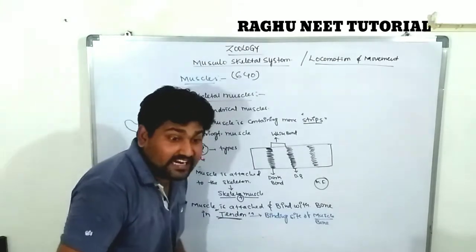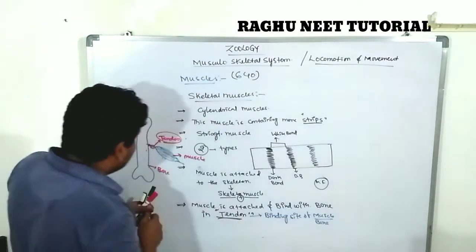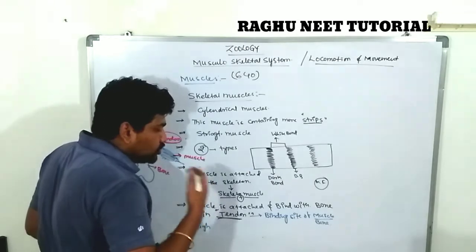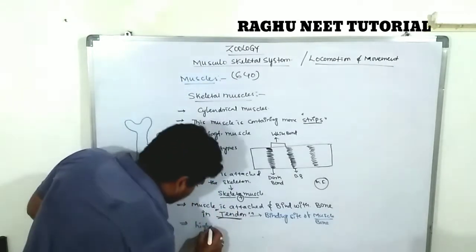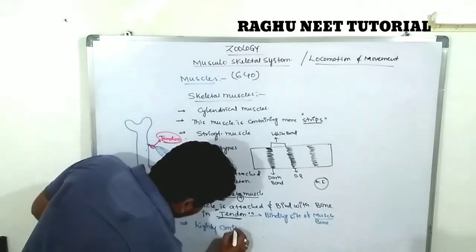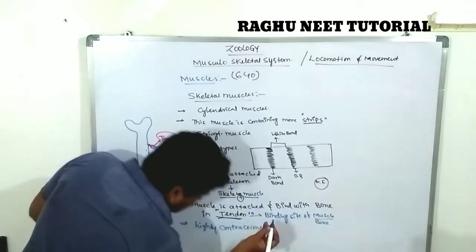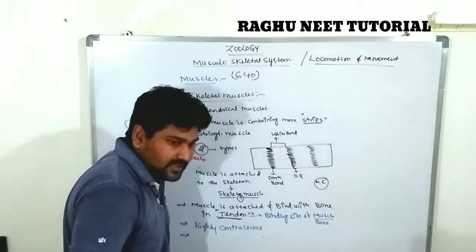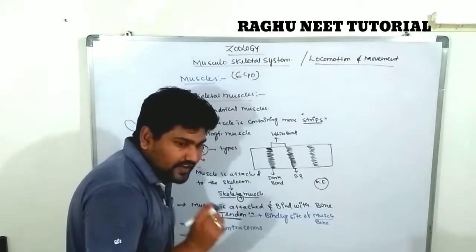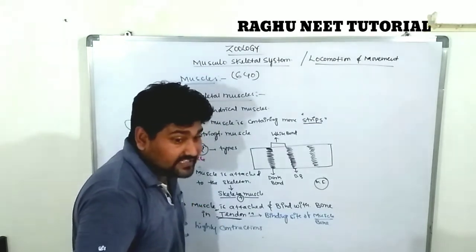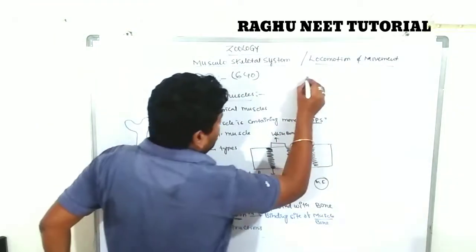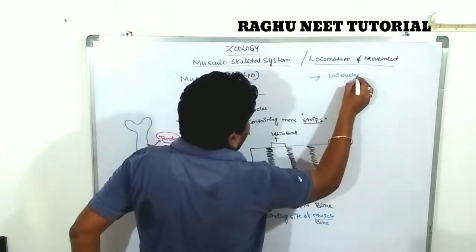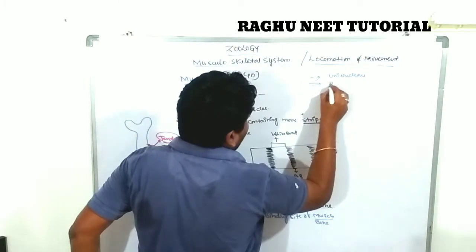The skeletal muscle shows high contractions, rapid contractions. High means it shows rapid movement. The internal structure of the skeletal muscle consists of an ovoid nucleus, a single nucleus, and a rich amount of mitochondria.